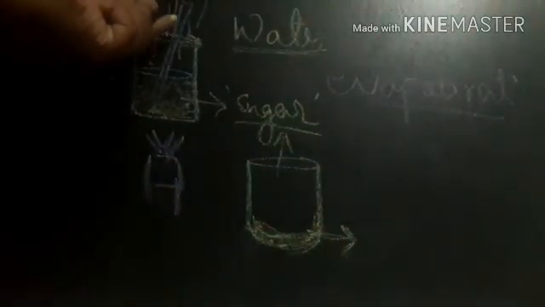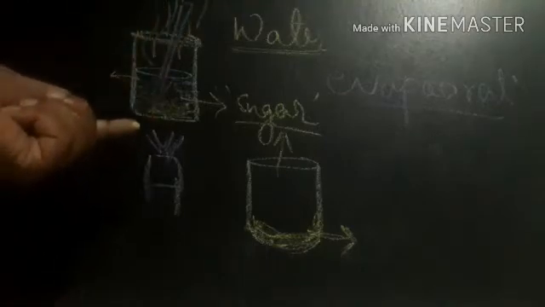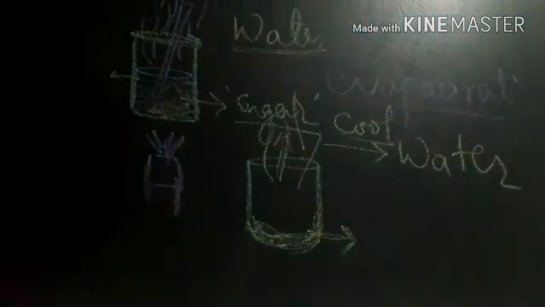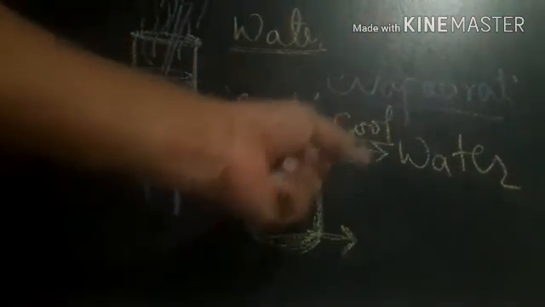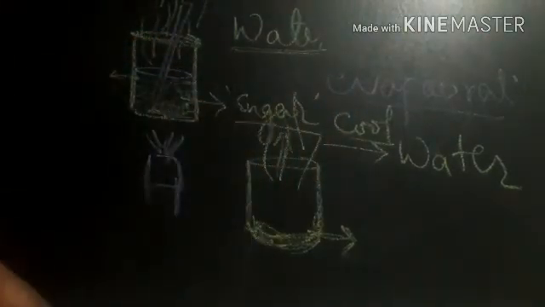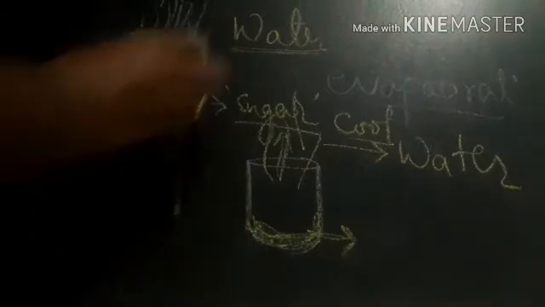So how can we trap the water that is evaporated? Actually water is evaporated. How can we get it back? To get it back in the form of water, the vapor that we got can be converted into water by cooling it. Getting water from the water vapor is called the distillation process. So let us see the next process to separate the solutions, distillation.